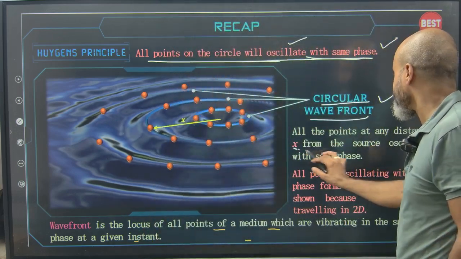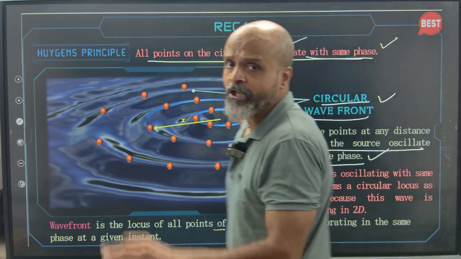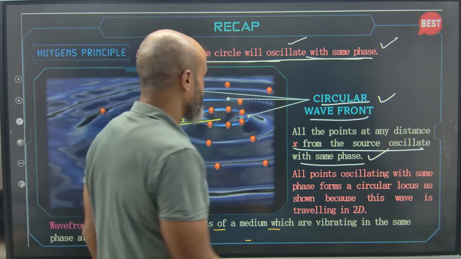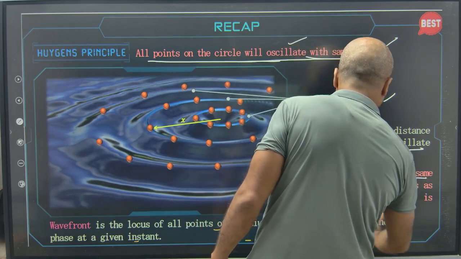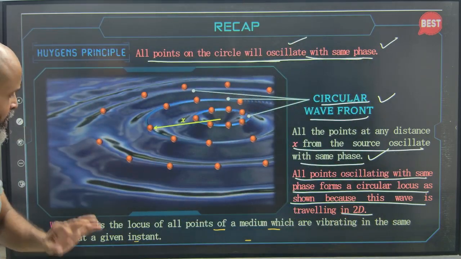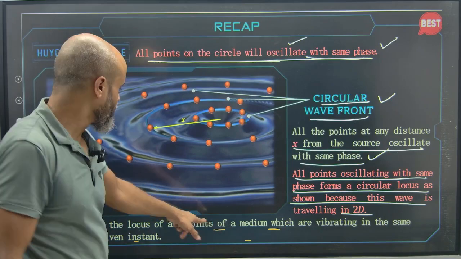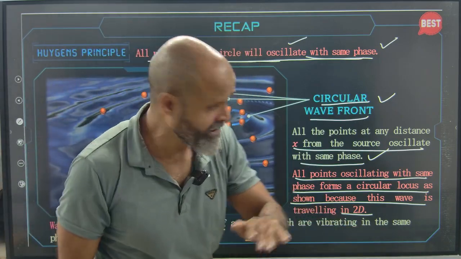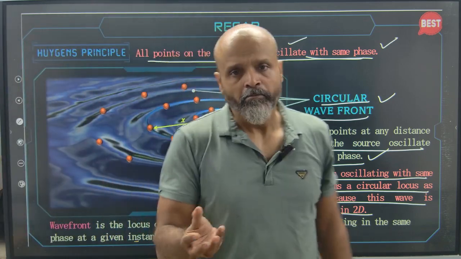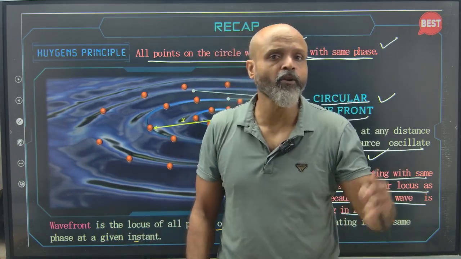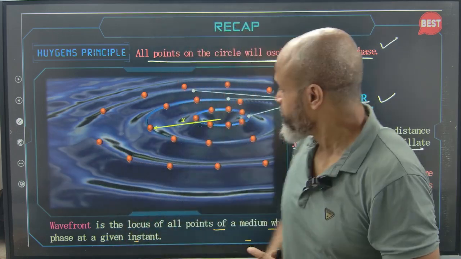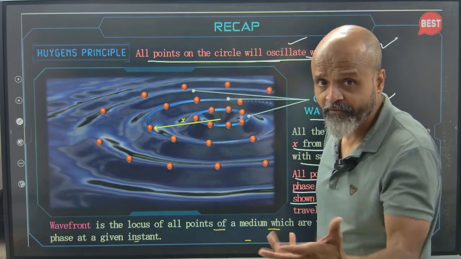So all the points, any distance x from the source, oscillate with the same phase. All points oscillating with the same phase form a circular locus as shown, and this is basically a 2D version. So what is a wavefront? A wavefront is a locus, which means the location of all points of a medium which are vibrating in the same phase at a given instant. Of course, vibration of water particles cannot be compared to the vibration caused by an electromagnetic spectrum or light waves. But here we are just trying to understand how a wavefront is created.